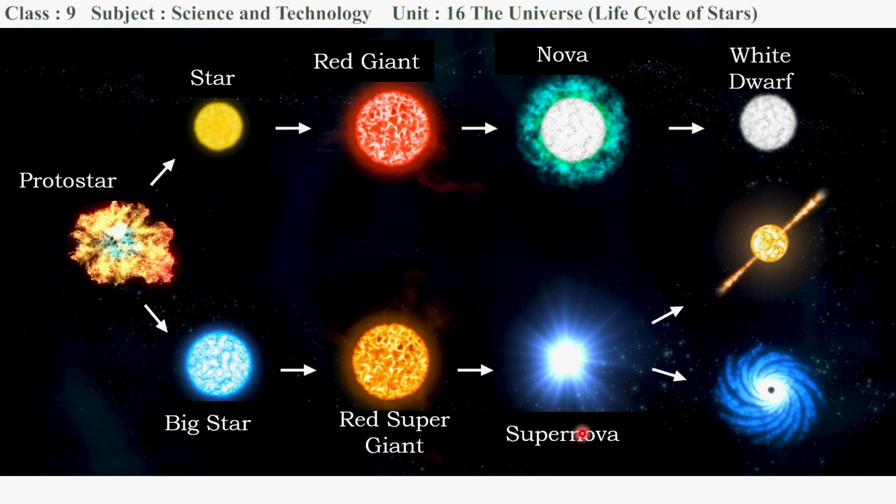Here, after the supernova explosion, if the initial mass of that star is greater than 1.44 times the mass of the sun and less than 5 times the mass of the sun, then it will convert to a neutron star. Have you noticed what I told you? If the initial mass of the star is greater than 1.44 times the sun but less than 5 times the sun, then it forms what? A neutron star, because of the contraction of the helium core.